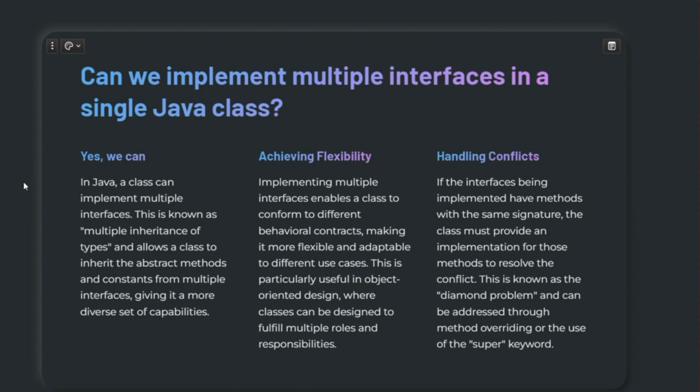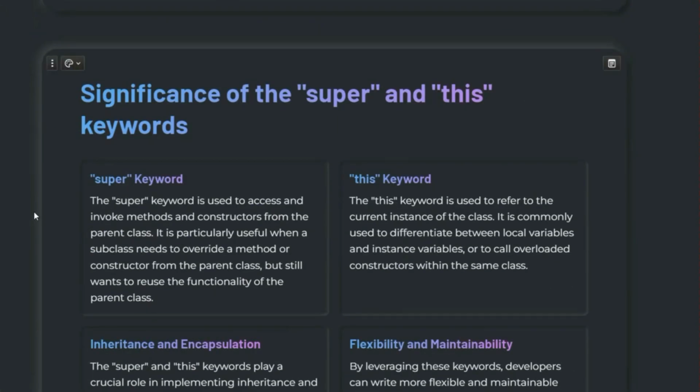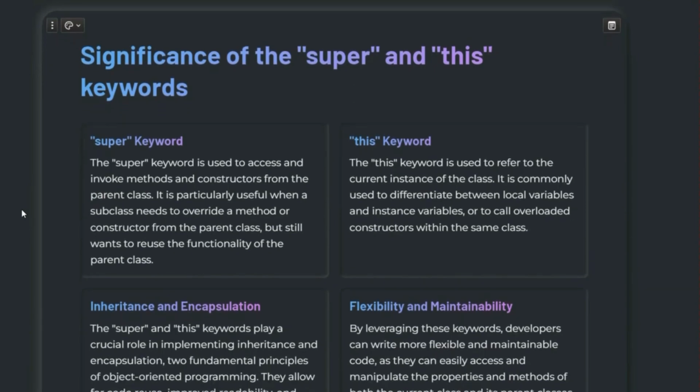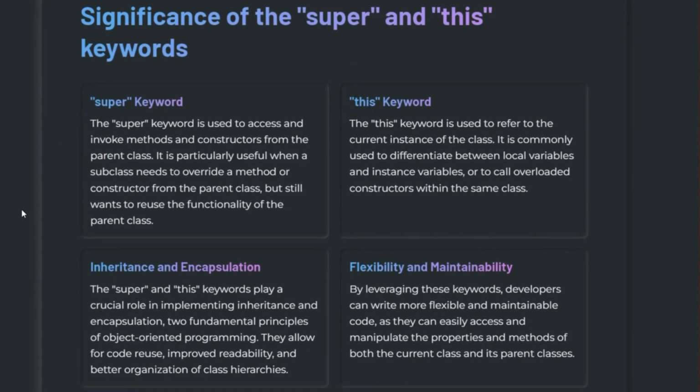Okay, so let's go to the next question, that is regarding the significance of the super and this keywords. So what are the super and this keywords? The super keyword in Java is used to refer to the immediate parent class object. That means the immediate superclass, and it's often used to invoke the superclass's constructor or methods. And what's the this keyword? The this keyword refers to the current instance of the class and is used to access class variables and methods, right? If they are not satisfied, if they want more, then please give them syntax